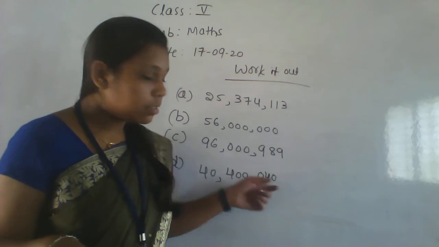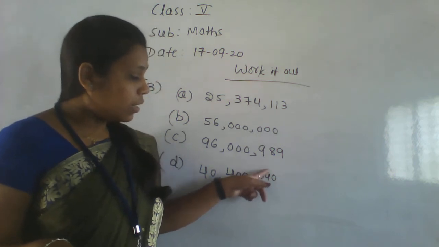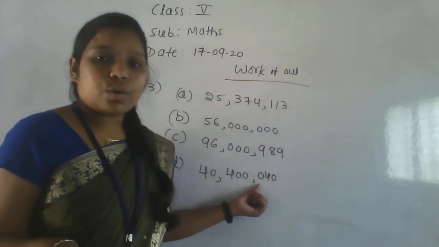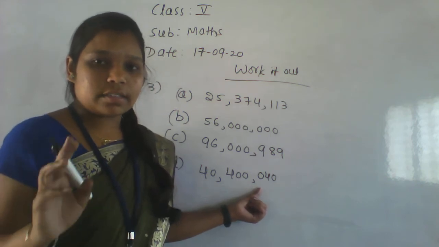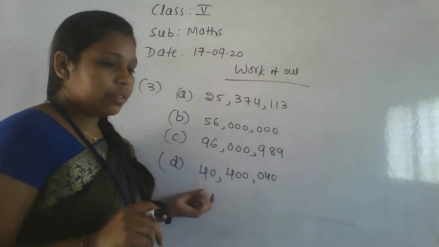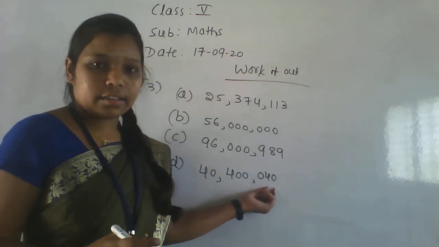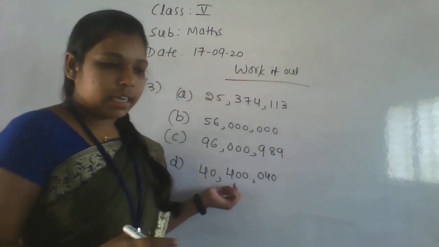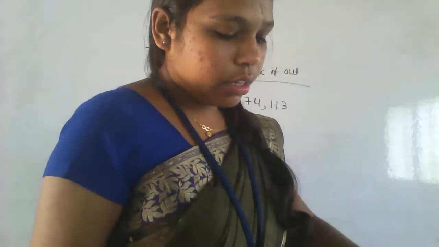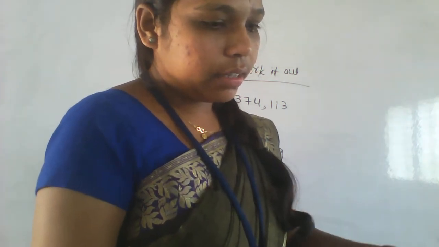Only 40 is there, which means 40 comes under the tens place value. So in the hundreds place value there will be a 0. So 40,400,040. Getting everyone? This is the answer. Okay, so the third main is completed.